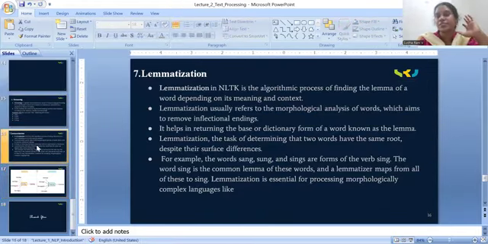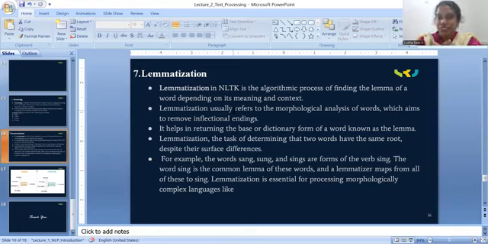Next, lemmatization. As I said, stemming and lemmatization are just like sisters, both look the same, maximum same, with slight differences. If time permits, I will make a clear video on what is stemming, what is lemmatization, and what is the difference between both. Now let us see. Lemmatization in NLTK is an algorithmic process of finding the lemma of a word depending on its meaning and context.